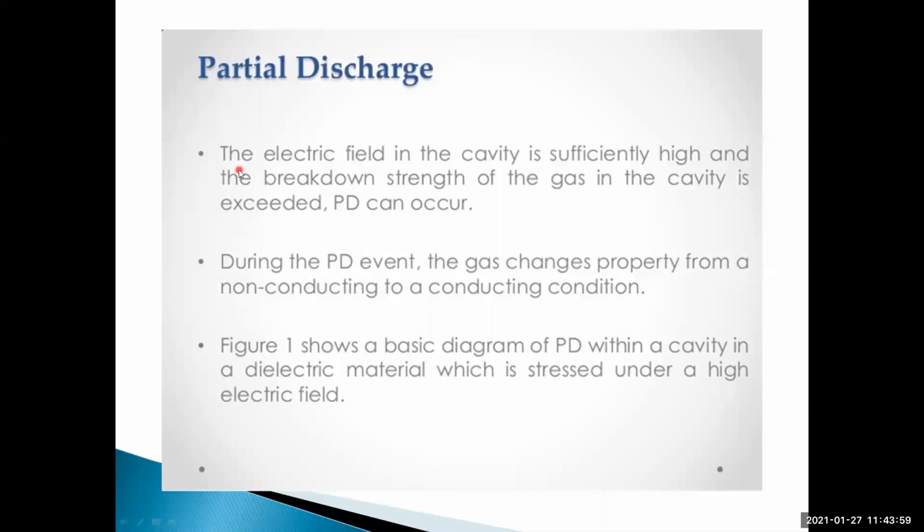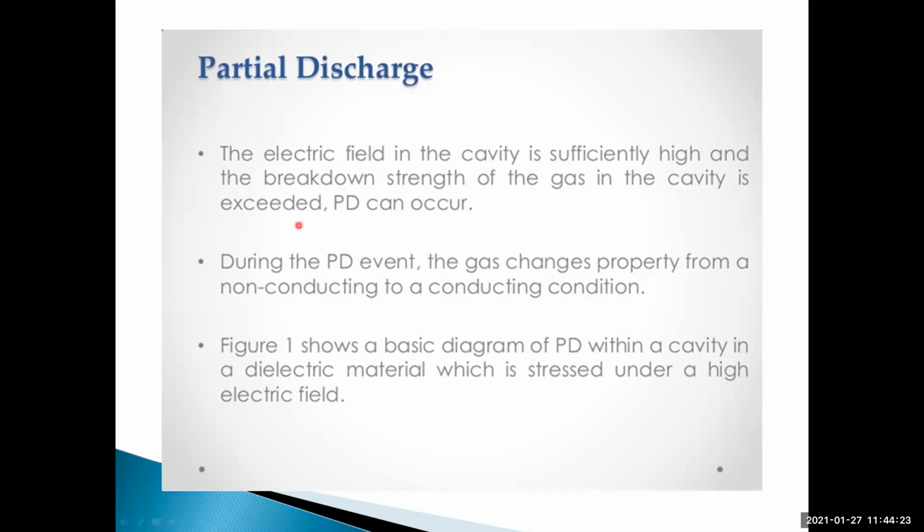If the electric field in the cavity is sufficiently high and the breakdown strength of the gas in the cavity is exceeded, then partial discharge can occur.